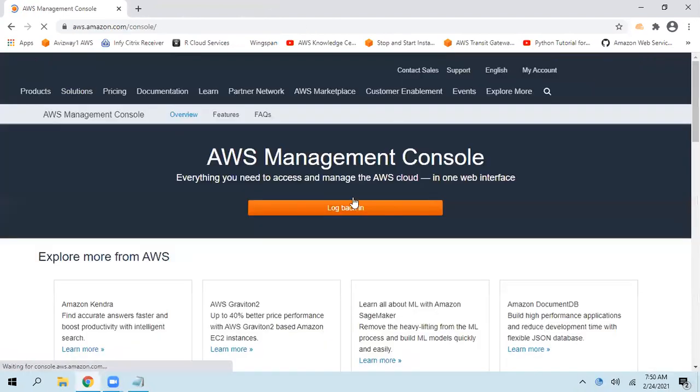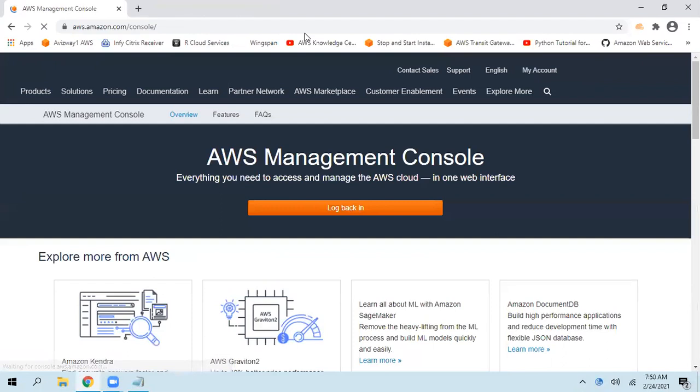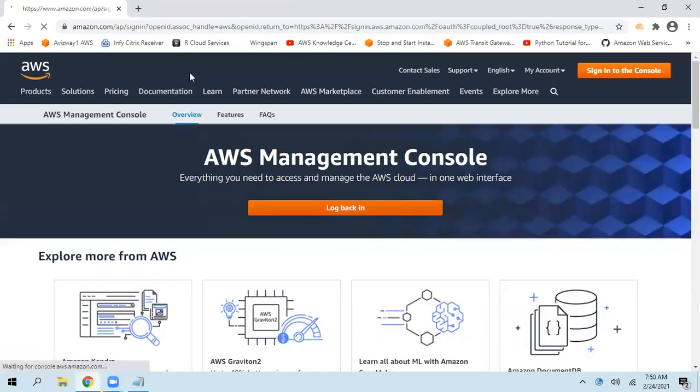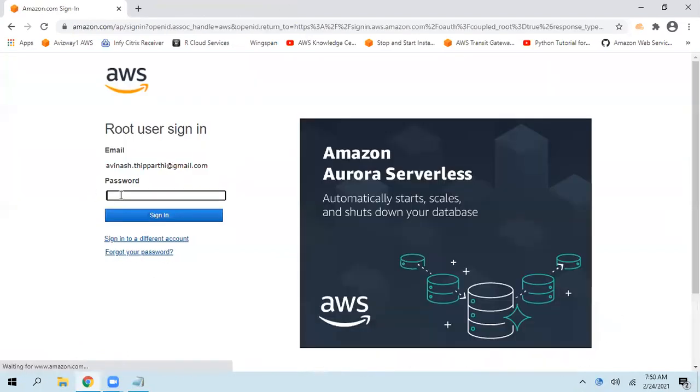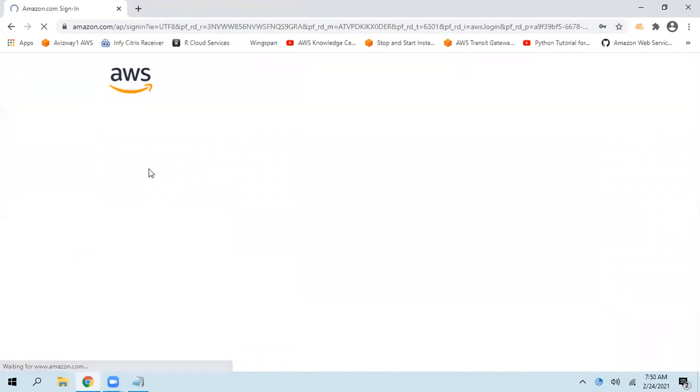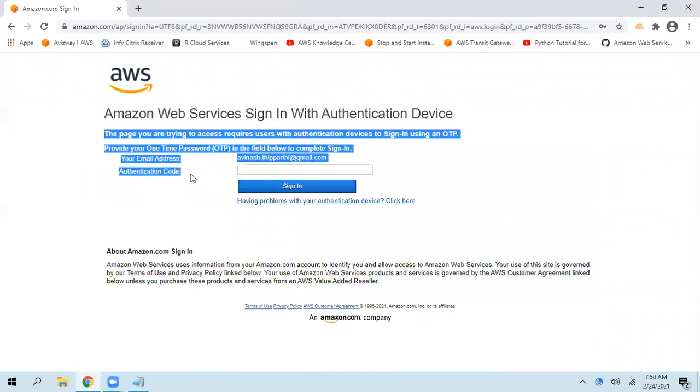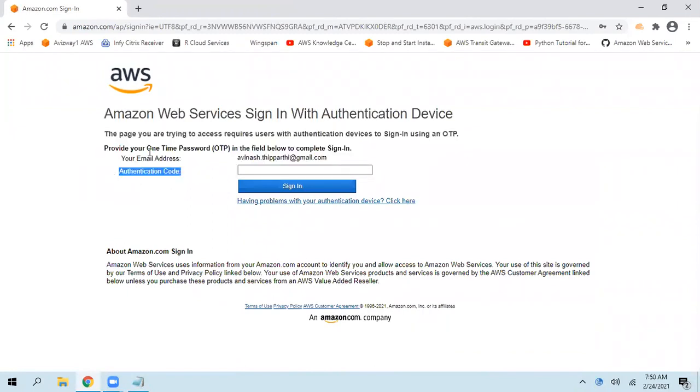So I'm clicking on log back in. So here is my email, my password. Then it is asking me to enter the authentication code. So even if you know my email ID, and you easily guess the password, that is not sufficient to log into my AWS account. You must get access to my phone, and that 6-digit PIN number also you must know. Then only it will allow you to.